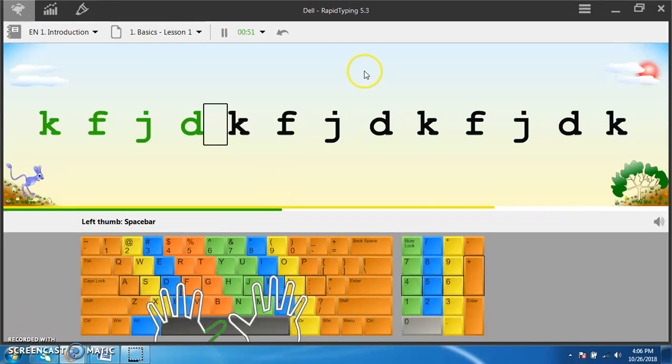So you can easily download the Rapid Typing software from the internet. It is free of cost, so you can download it easily and do much more practice. Thank you so much.